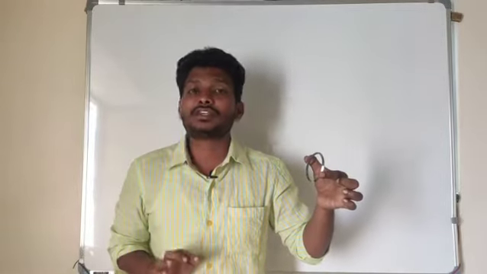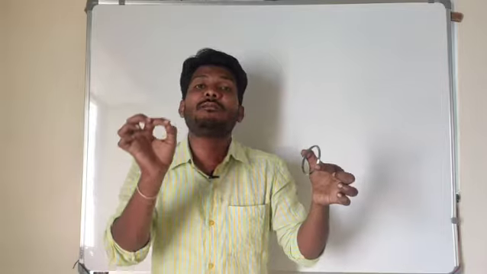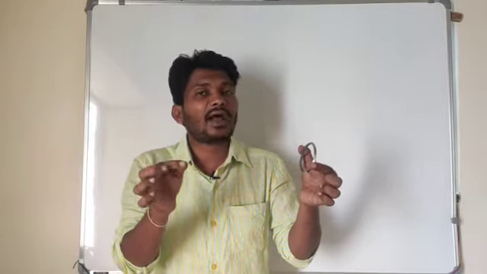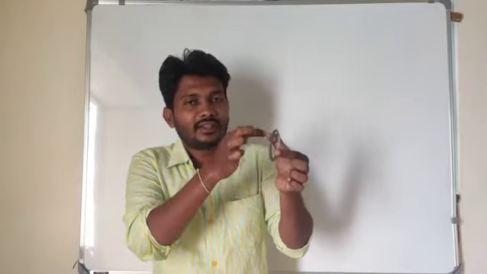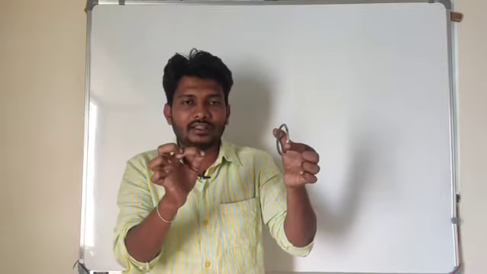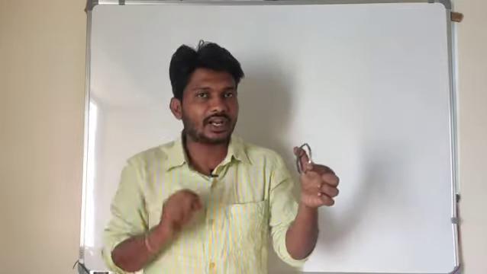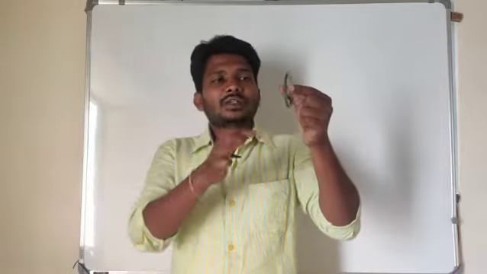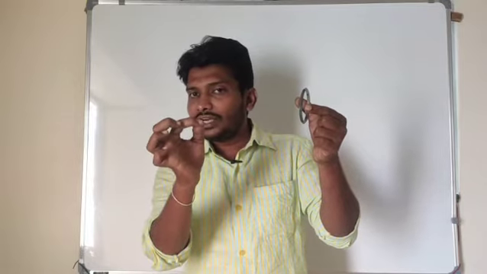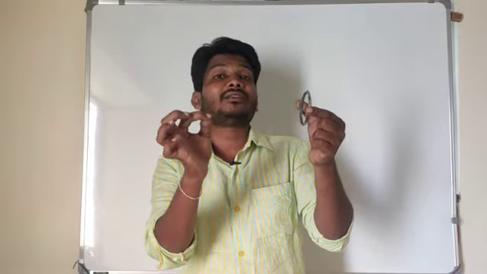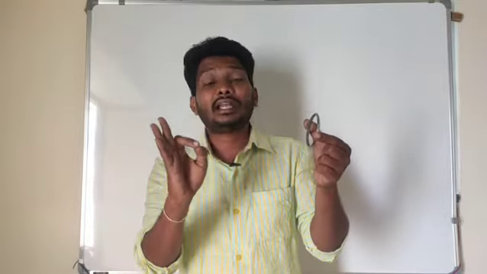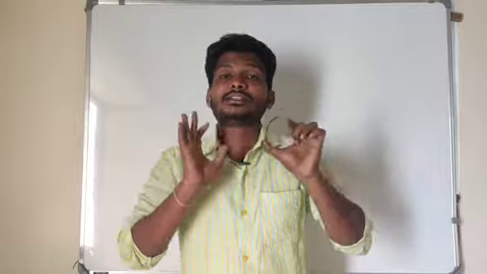Now my interest is to calculate the value of the magnetic field at any point on the axis of the circular coil. That coil carries a certain amount of current, and I want to find out the magnetic field at this point. So did you get my point? This is one circular coil, and in this circular coil a certain amount of current is flowing, right? Now my interest is to find the magnetic field at this point, at any point on the axis of the circular coil.